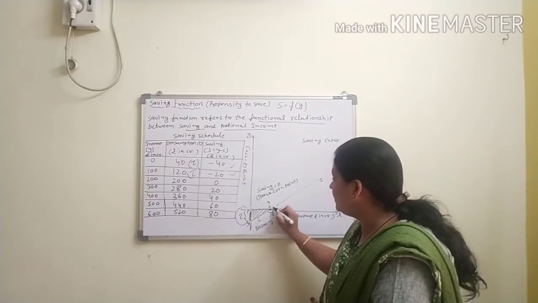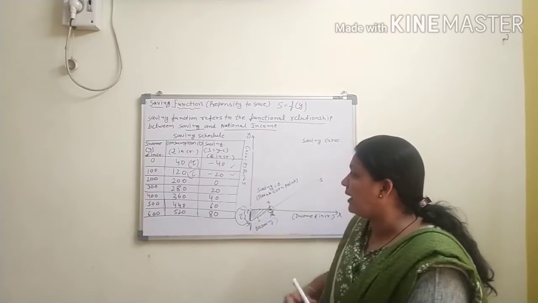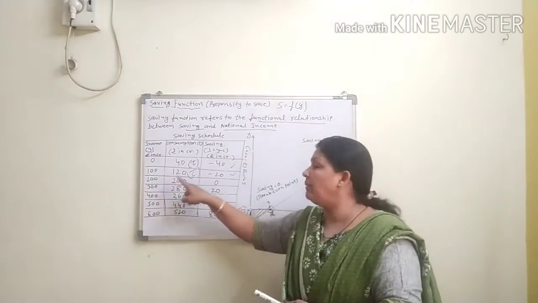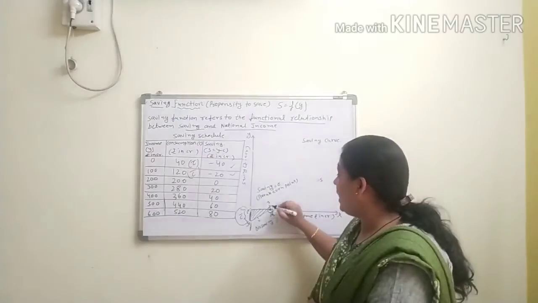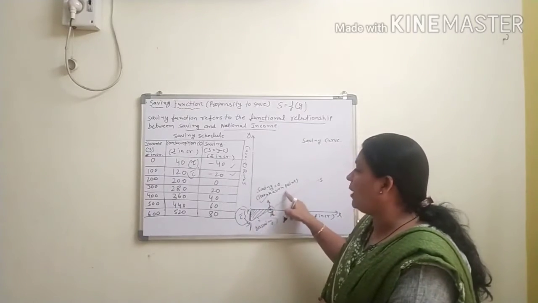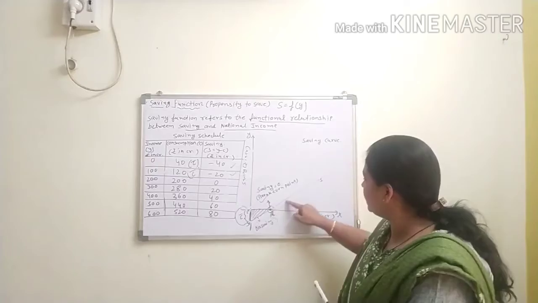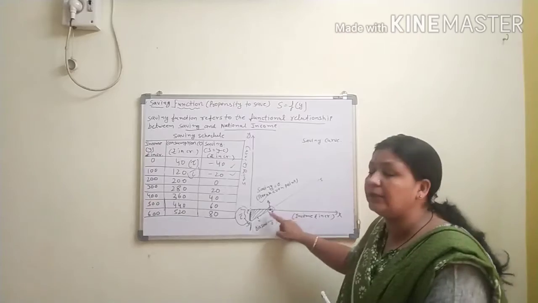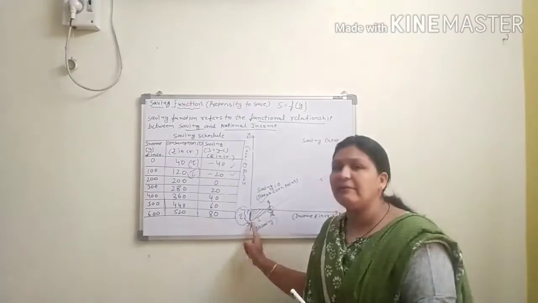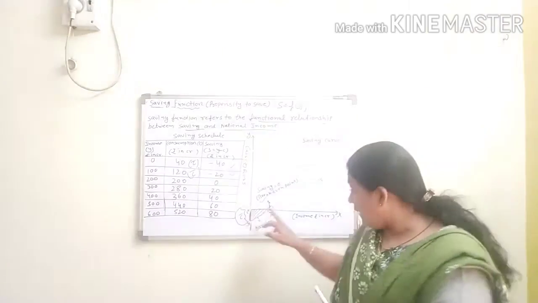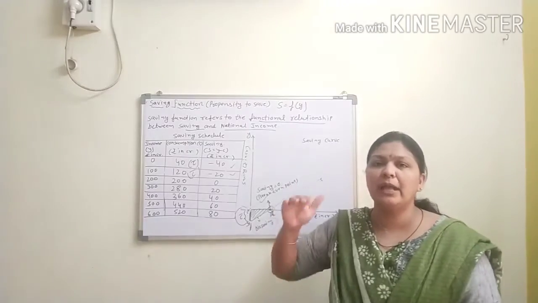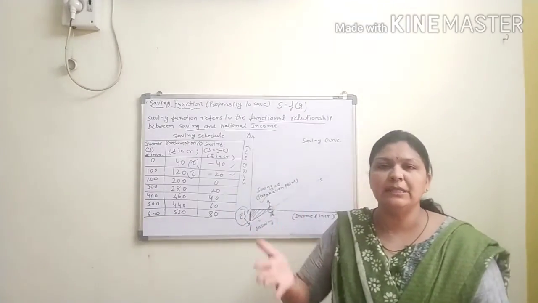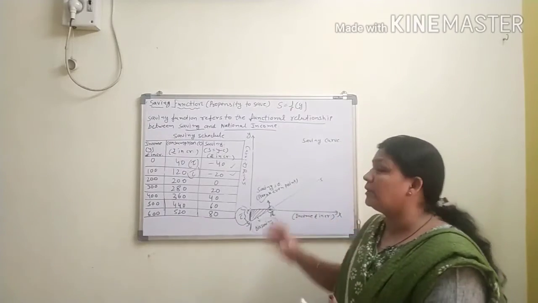Now what is this point? This R is denoted at that point when the national income equals consumption expenditure and your saving will be 0. At that point you get the break even point. So after the break even point you just start saving. Clear? So this is your saving increasing day by day after the break even point. Before the break even point you find dis-saving. After the break even point you saved your money. Fine? Because your national income is increased more than your consumption expenditure. This is all about the saving curve.